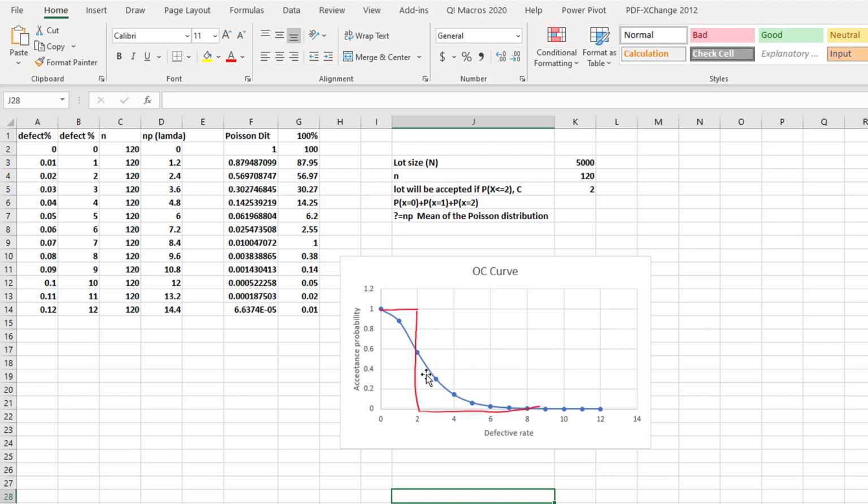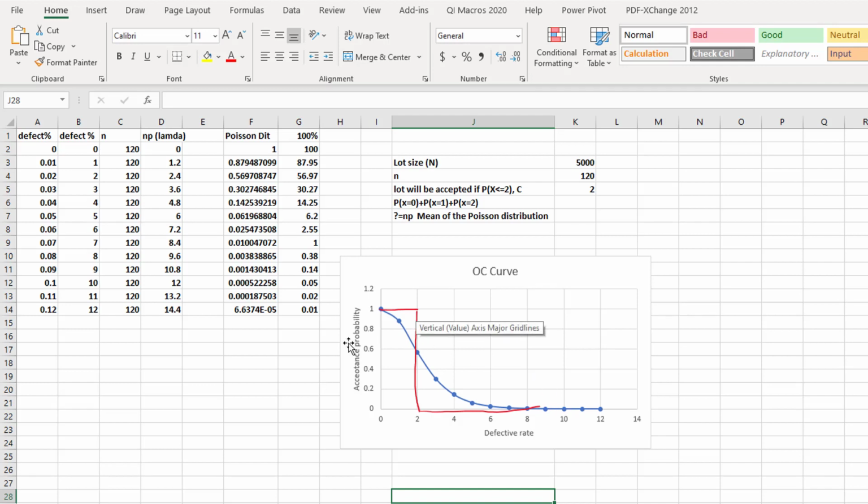In the actual case, these things will not happen. The actual case is this one. It deviates from the ideal, because when the producer produces, there is a chance they will not be able to produce 100% good items.